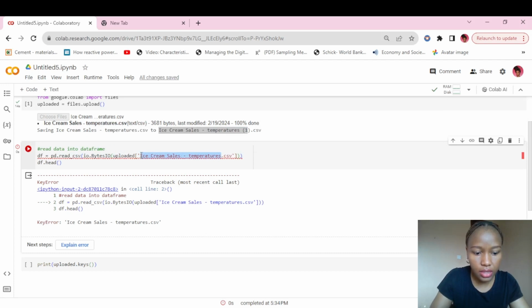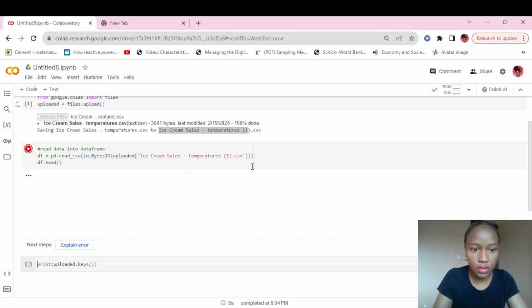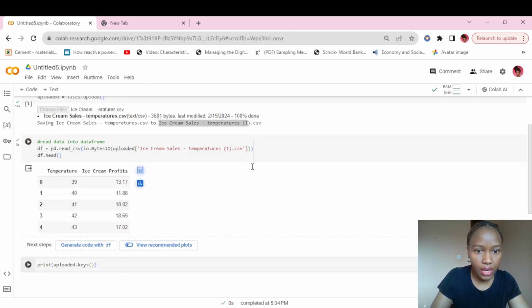.csv means that it's a CSV file. So let's run this again. Okay, it has been read by pandas. Remember, pandas is pd. It reads this into Colab as a data frame. When we upload it into a data frame, meaning it has columns and rows, it helps us to easily manipulate this data using pandas. That's the beauty about pandas. Pandas helps us to do very, very good and fast analysis, and you also get to love pandas just as much as I do.